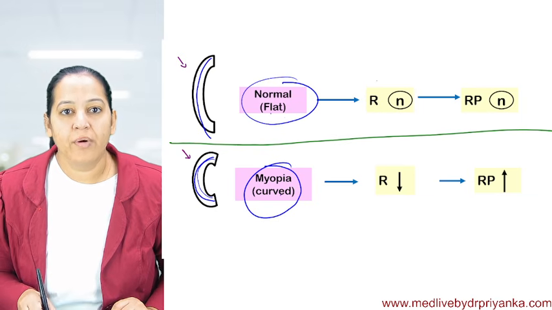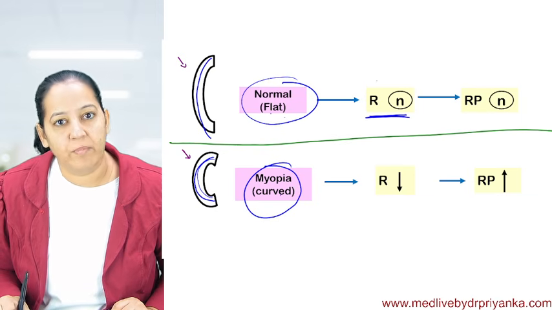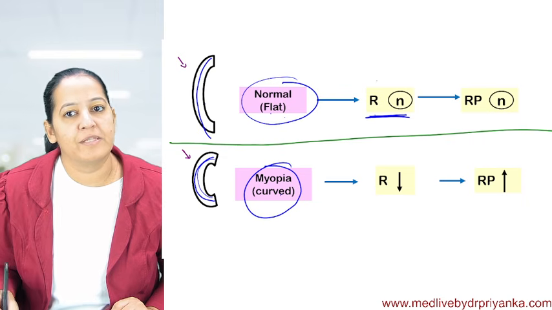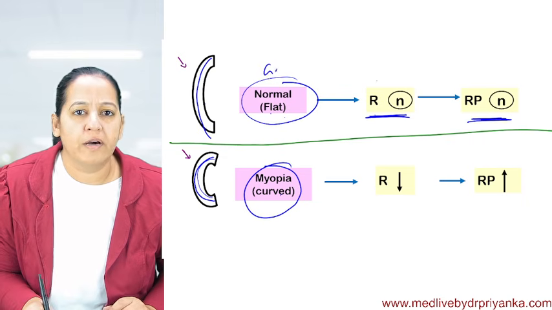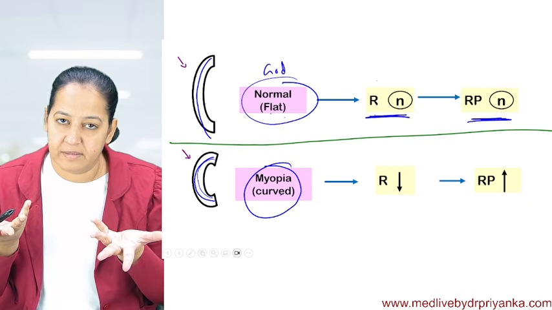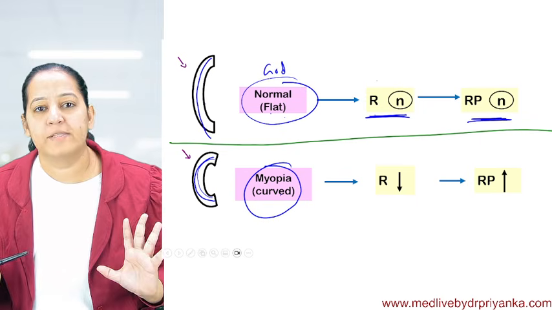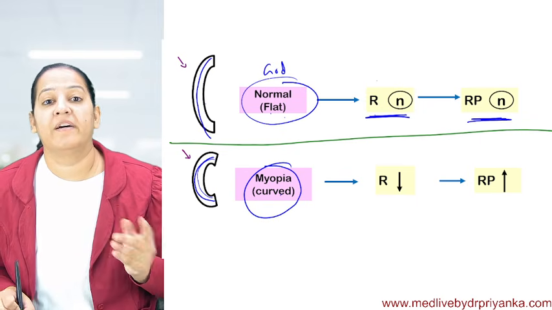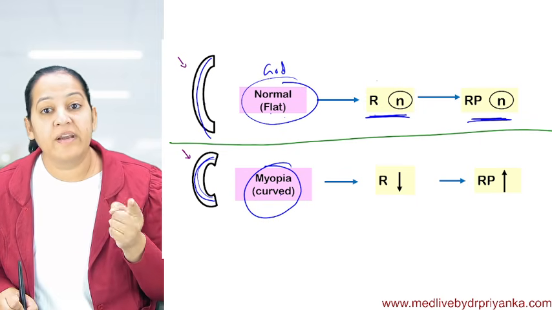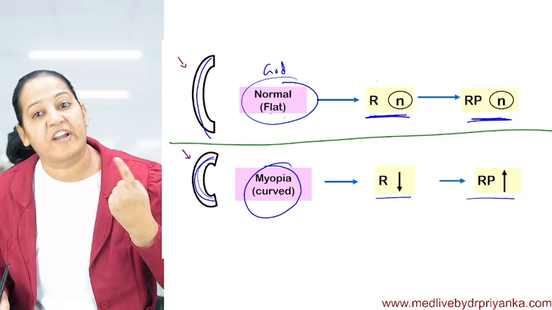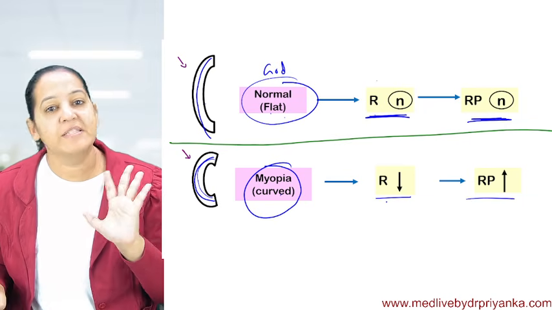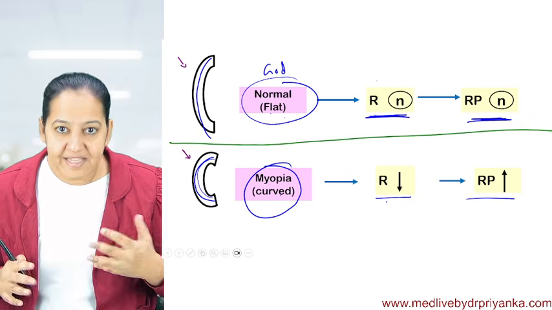Okay. Now, here, the radius of curvature is normal. Whatever the radius of curvature is here, it's normal. So, refractive power is normal. It is given by God, no? God has set it and sent it inside. So God has set it, it's normal. But in myopia, what is happening? The radius of curvature is reduced, and that's why refractive power is more, because the radius of curvature is inversely proportional to refractive power. That is happening in myopia.